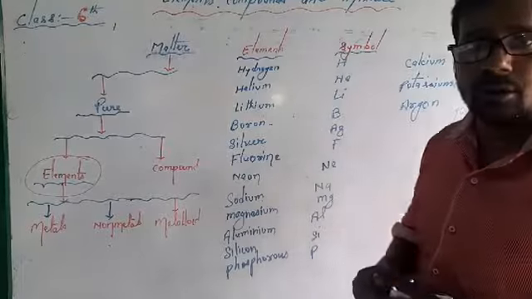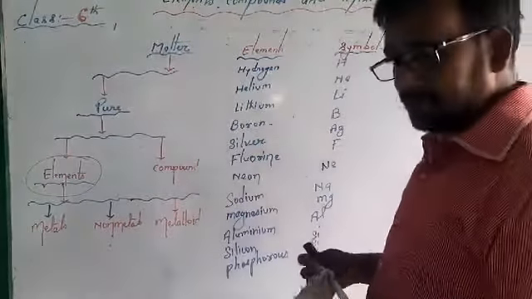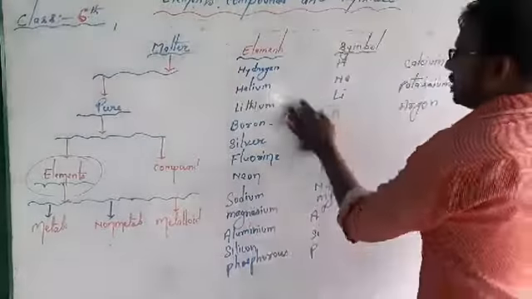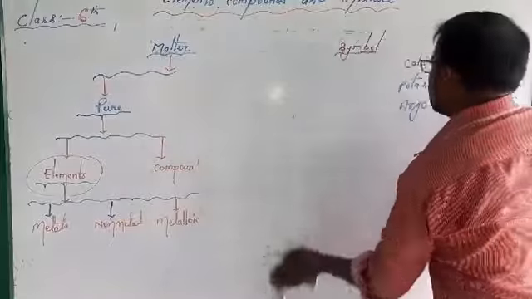So these are the symbols of elements, and many examples are also given in your books, so please try to learn. Now, the next topic is molecules. What is a molecule?